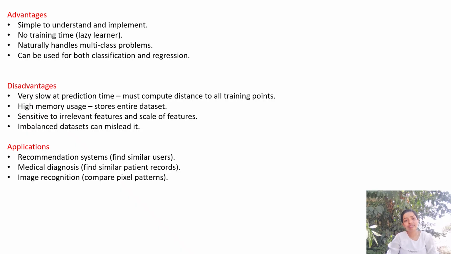In this way we have completed our first algorithm, that is the KNN algorithm, which is a very simple algorithm. And in upcoming videos we will be considering other concepts of ML. Also we will be discussing other algorithms as well.